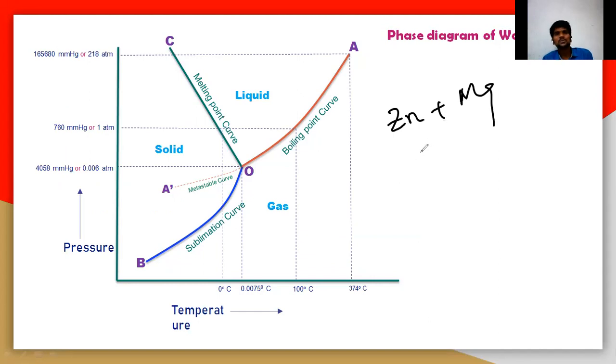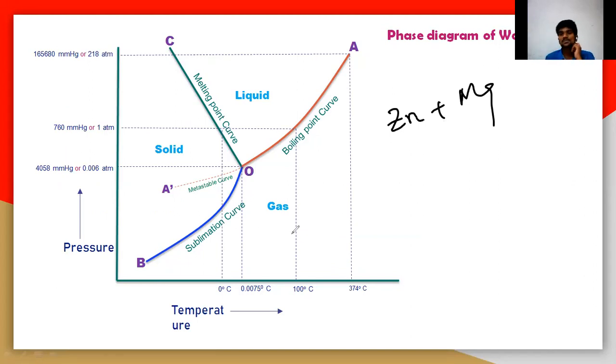You can take any two metals and add them to make an alloy. At which composition they must be added so that they can be easily melted, and we can easily extract a particular metal.